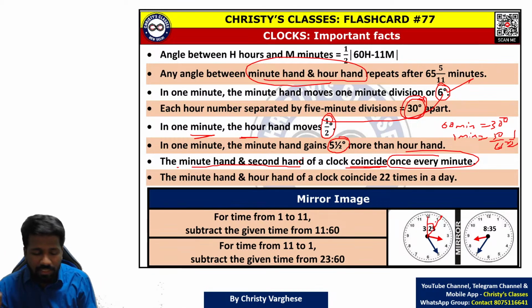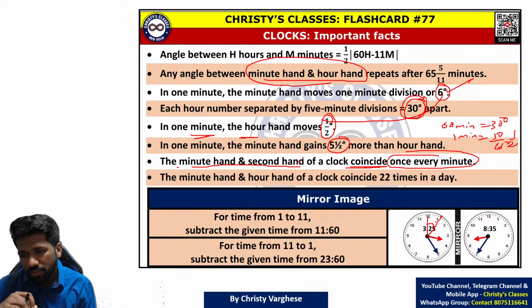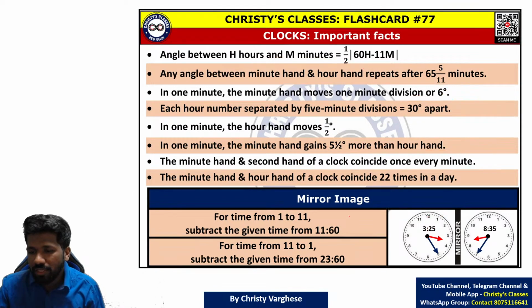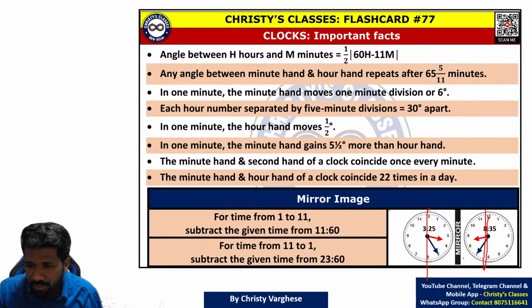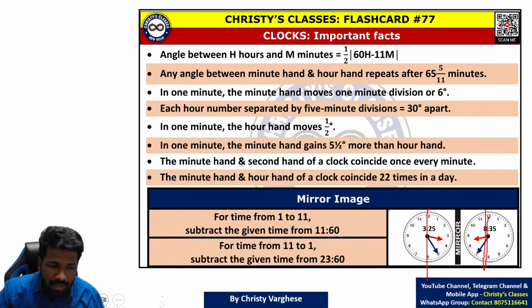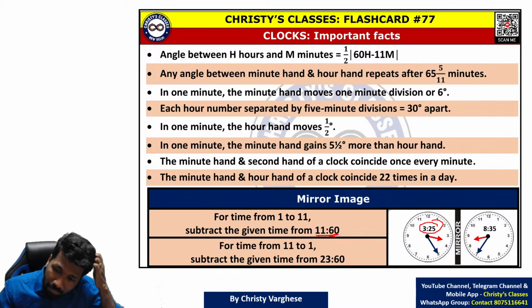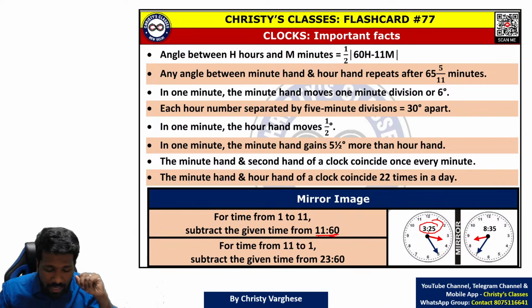Now, mirror image type questions, how to do them. There are two ways. If you have the geometrical idea, you can use the pattern idea, which we will be discussing in the reasoning chapter. Otherwise, another shortcut technique is this. The question will ask: at 3:25, what will be the mirror image of the time 3:25?